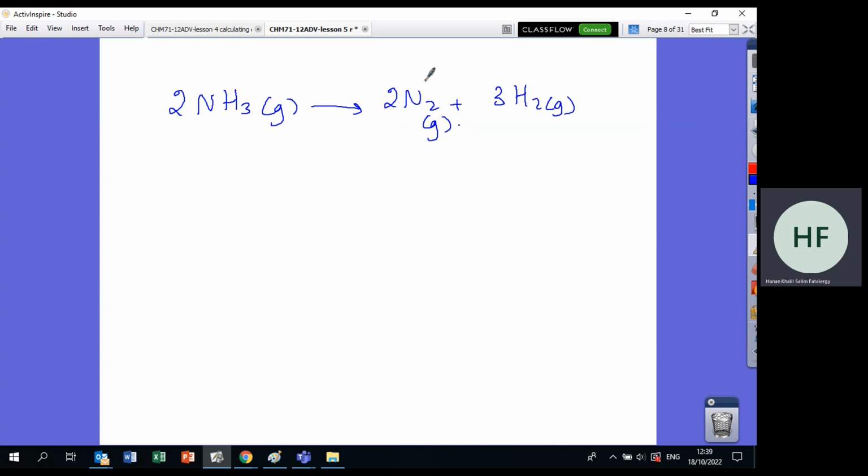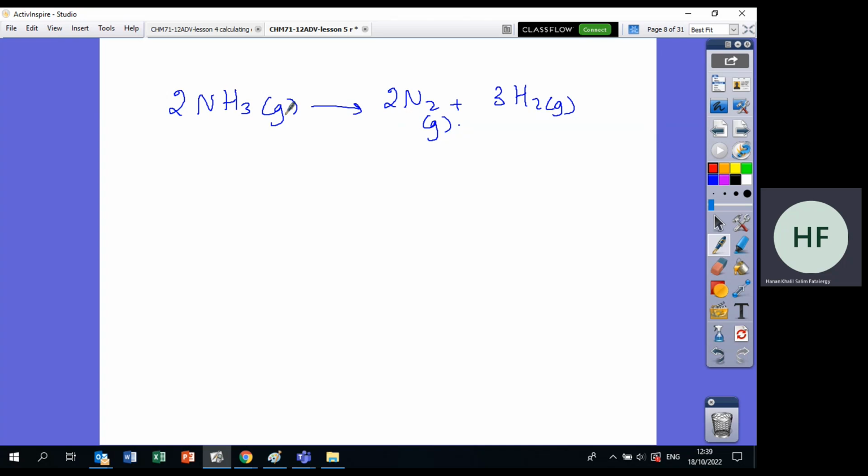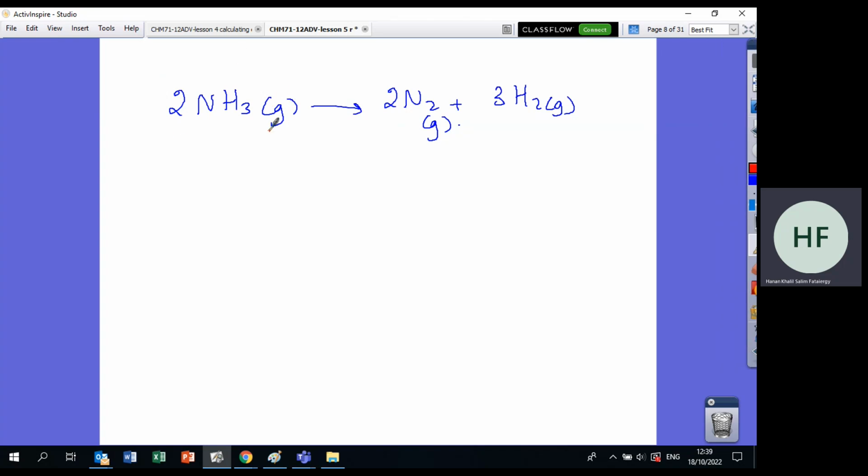Now, as we agreed before, we have to look at the states. This is gas, this is gas, this is gas. Oh my God, all of them have the same state. So how can I tell? Now, in this case, you have to count the number of moles of the reactants and the number of moles of the products. How many moles in the reactants do you have? 2 moles of gaseous reactants.